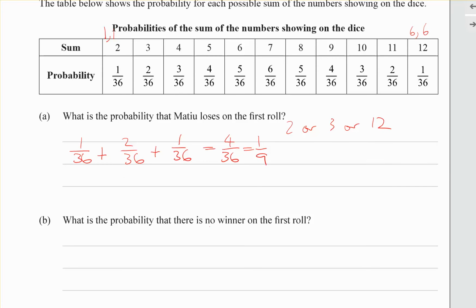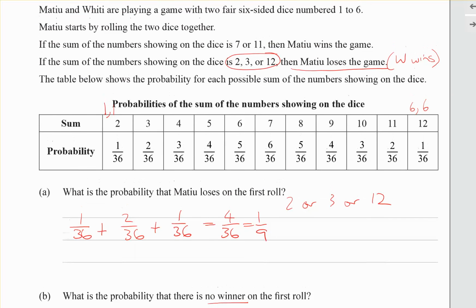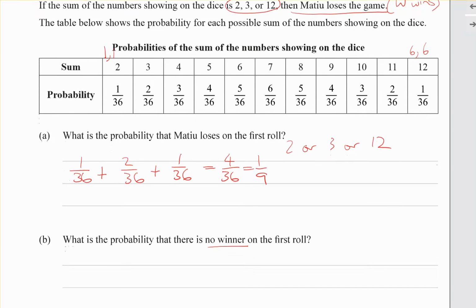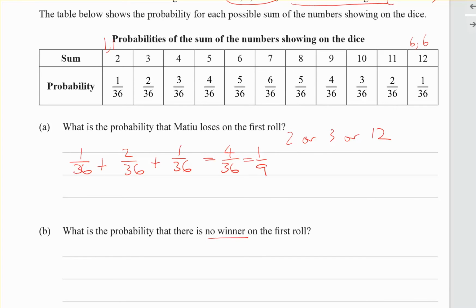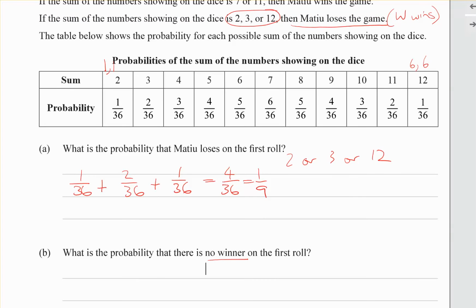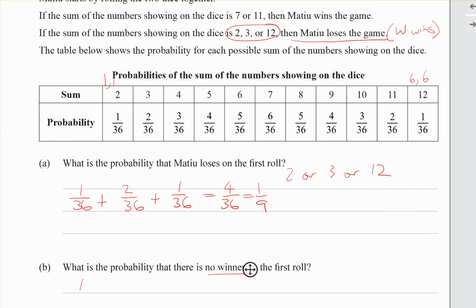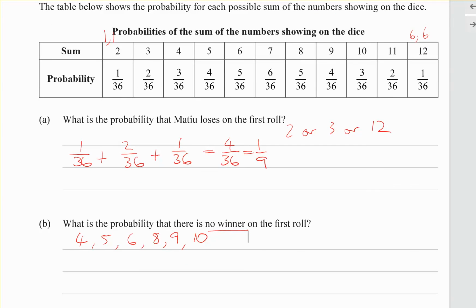Right, the probability there is no winner. So we'll have to assume that with 7 or 11 Matthew wins, with 2, 3, 12 Whetū wins, and anything else there is no winner. So the possibilities for no winner would be if it was a 4 or 5 or 6 or 8, 9 or 10. Just check: 2, 3, 4, 5, 6, 7, 8, 9, 10, 11, 12.